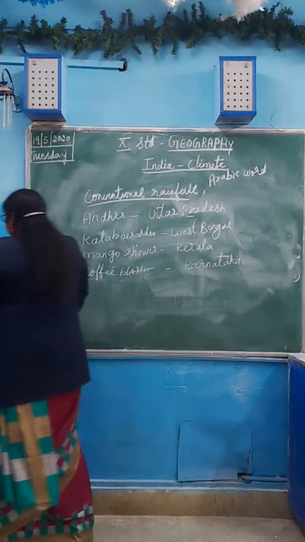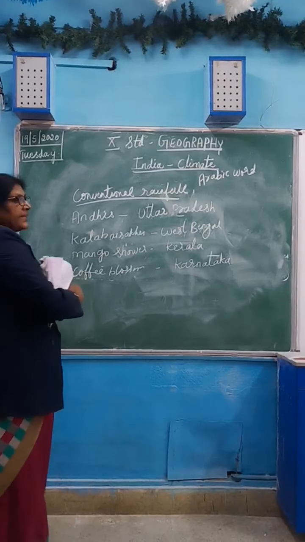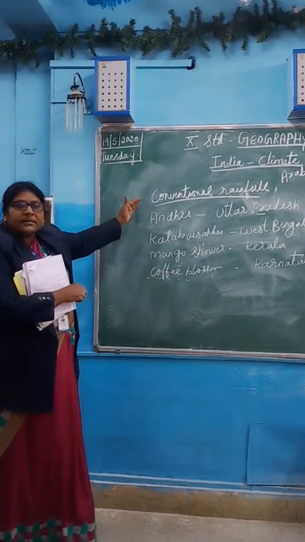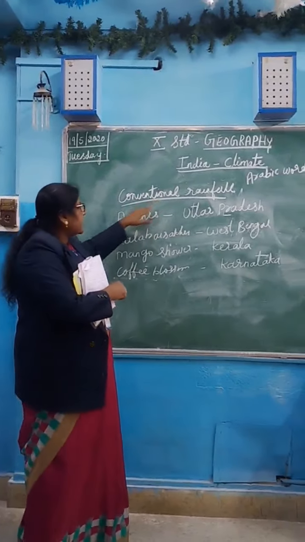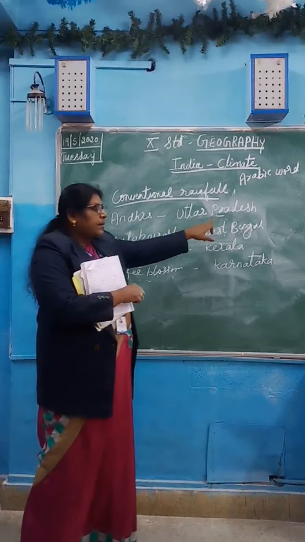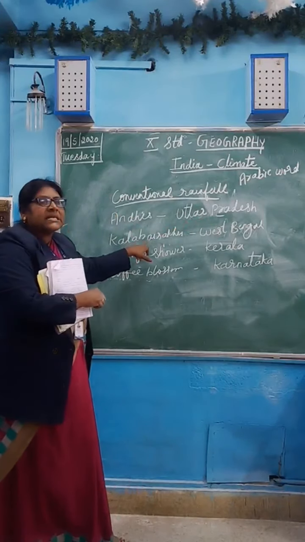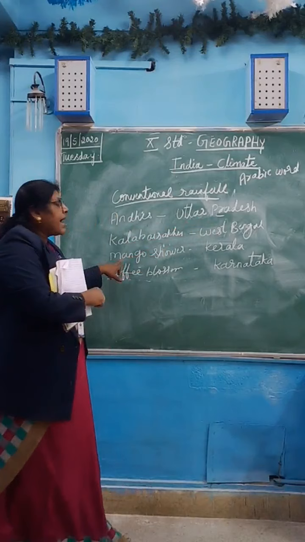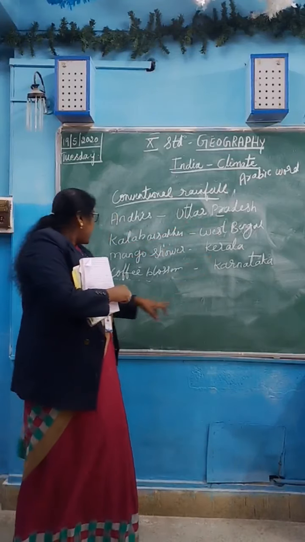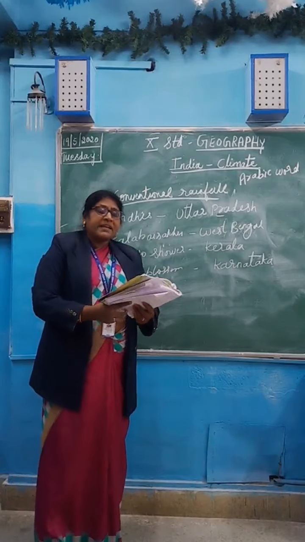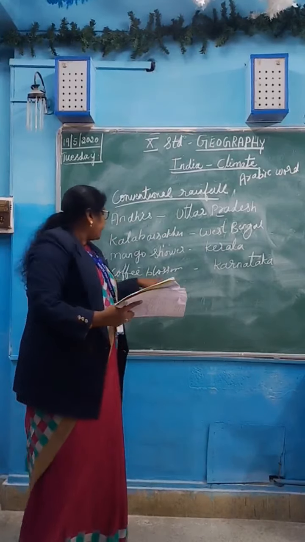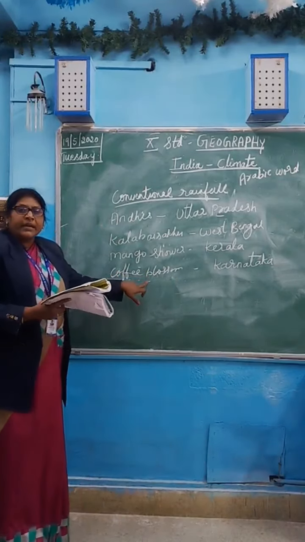Okay, the conventional rain occurs locally in some parts of the country. The conventional rain is called Andhi in Uttar Pradesh, Kala Baisakhi in West Bengal, mango shower in Kerala, and coffee blossom in Karnataka.